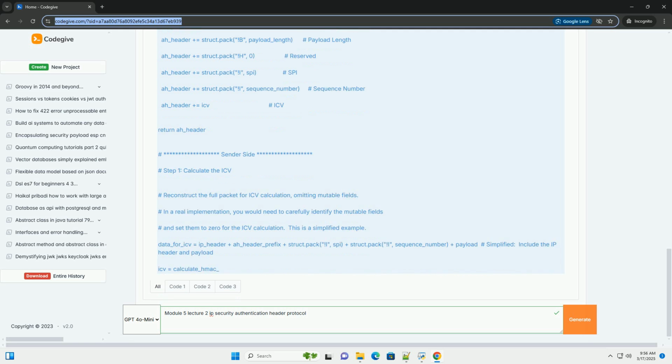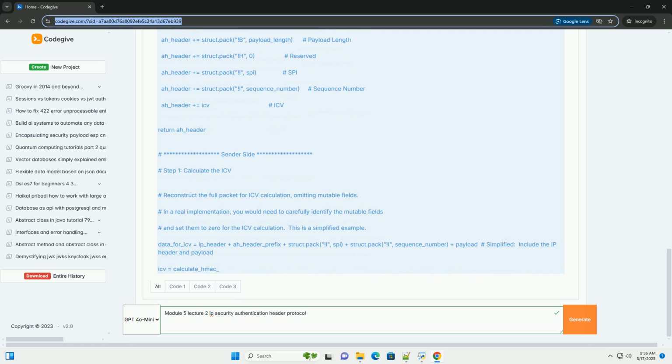An arbitrary value that, together with the destination IP address, uniquely identifies the security association (SA) for this IPsec connection. The SA contains the security parameters, algorithms, keys, etc., used for the processing. The receiver uses the SPI to look up the corresponding SA in its Security Association Database (SAD).